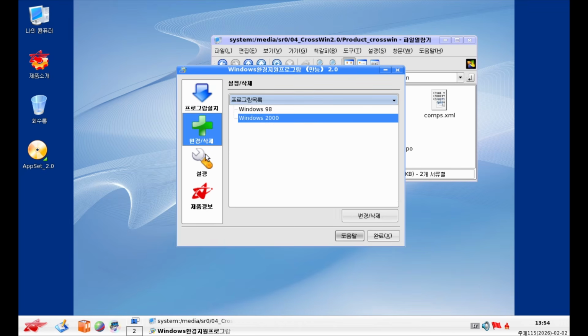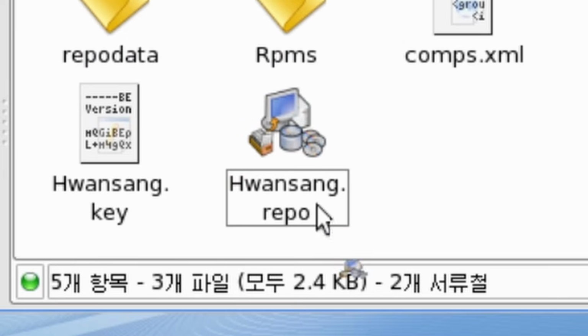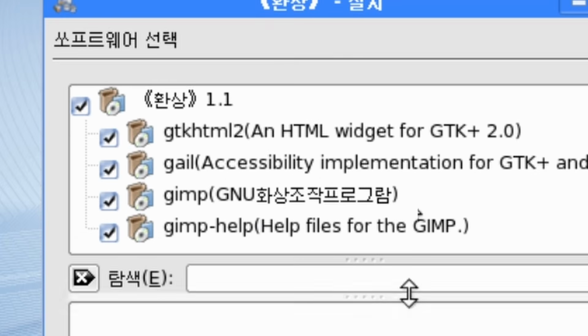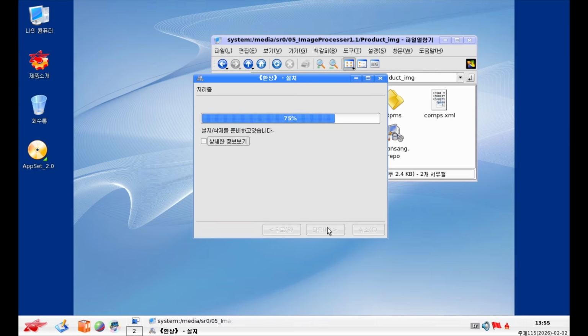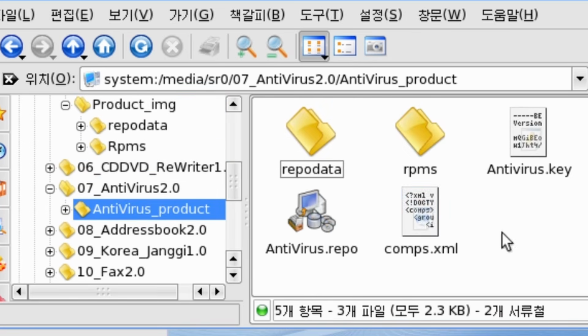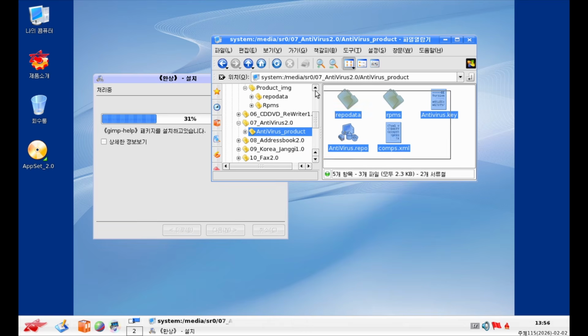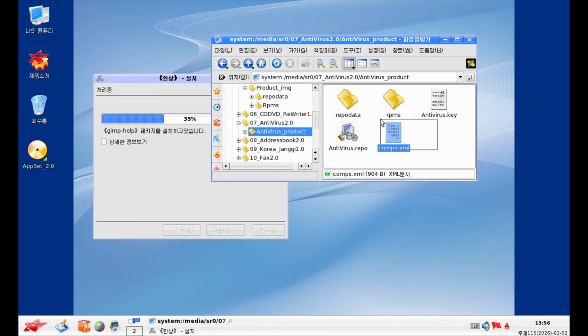Is this a VM or Wine? I don't know. Huangsang repo. Bro, this is just GIMP. Oh, dude. Hilarious. CD, DVD, revise, antivirus. What is this? I've heard of antivirus in Linux, but it would be hilarious if it's that.